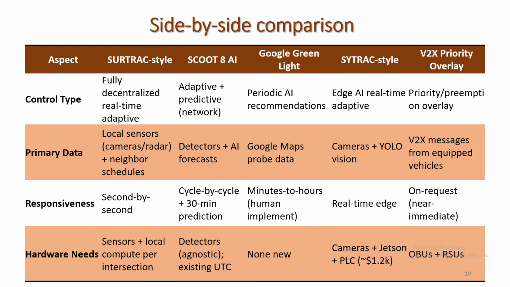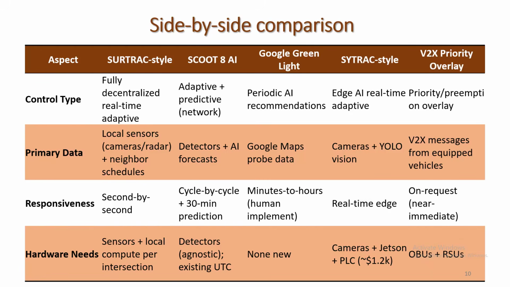The primary data used by SURTRAC is local sensors, that is camera, radar, and neighbor schedules, whereas SCOOT with AI uses detectors and AI forecast, and Google Green Light uses maps or probe data. SURTRAC-style uses PLC and computer vision. V2X sends messages from equipped vehicles.